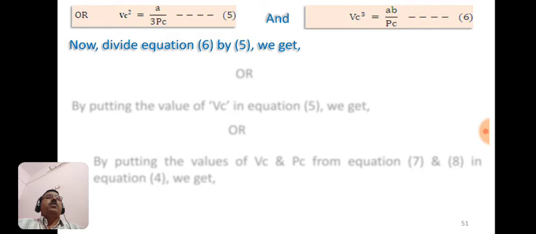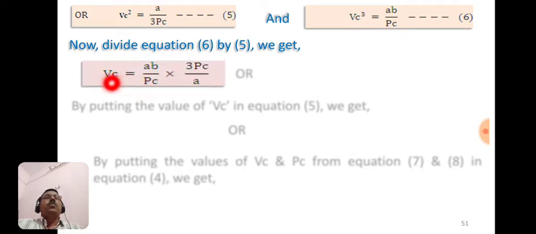So we have these equations 5 and 6. We have to divide equation 6 by equation 5. So we get Vc cube upon Vc square, remaining is only Vc, equals ab by Pc as it is, and a by Pc becomes inverted in division, that becomes thrice Pc by a in multiplication.